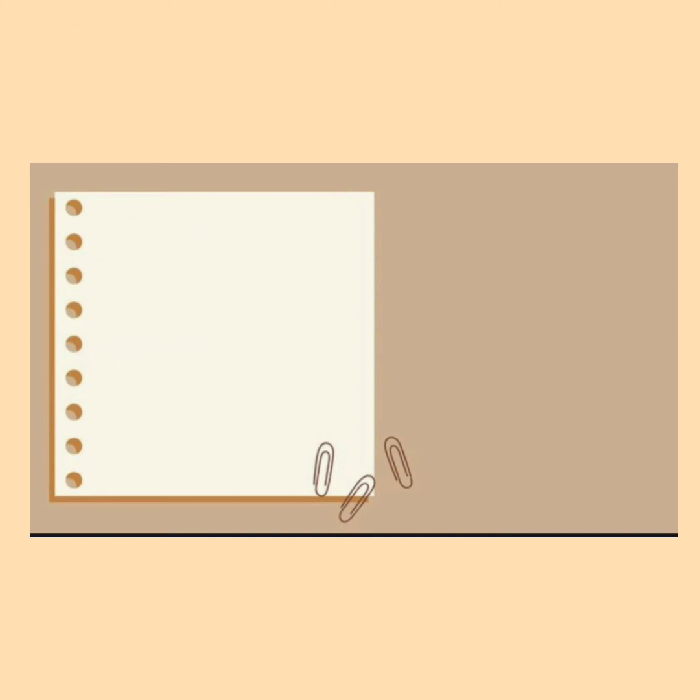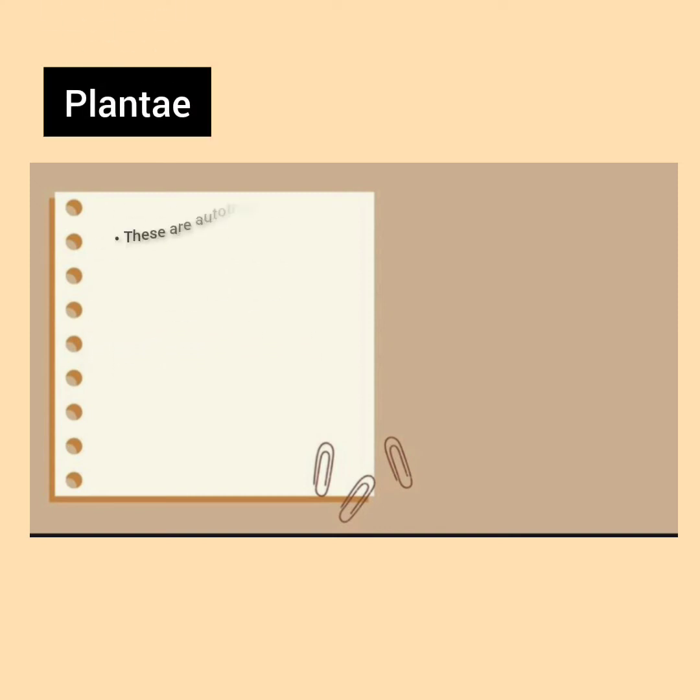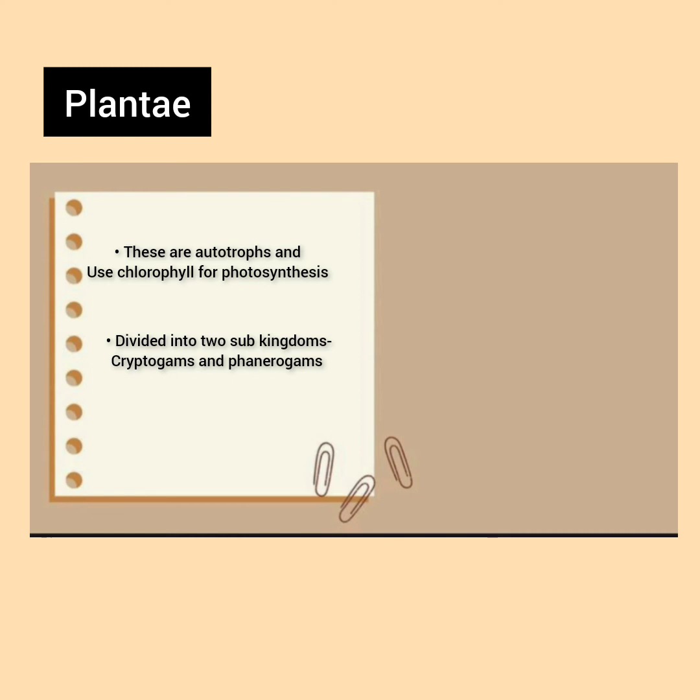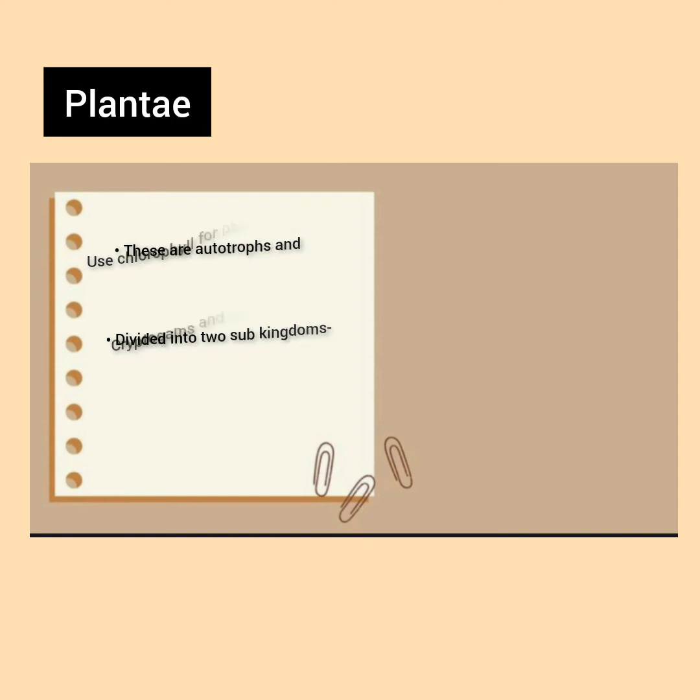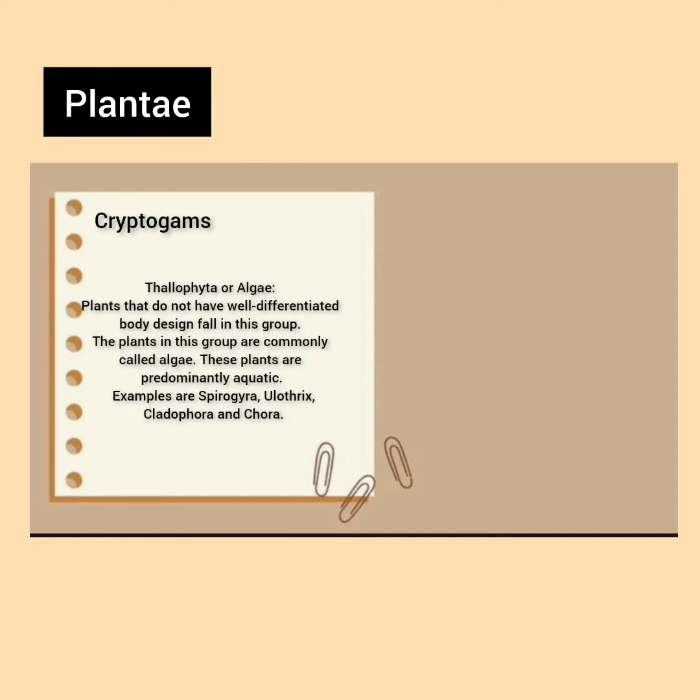Our fourth kingdom is Plantae. These are autotrophs and use chlorophyll for photosynthesis. These are divided into two subkingdoms, cryptogams and phanerogams. Cryptogams are seedless plants and phanerogams are seed plants. In cryptogams, there are three types: Thallophyta, Bryophyta, and Pteridophyta.